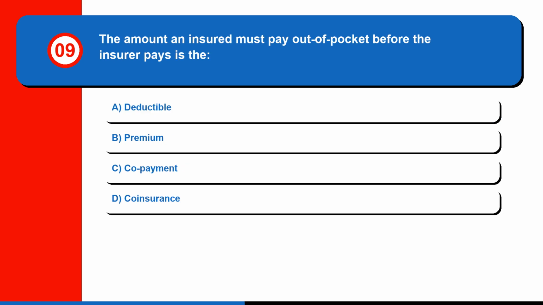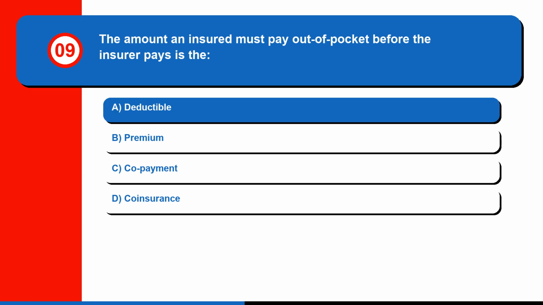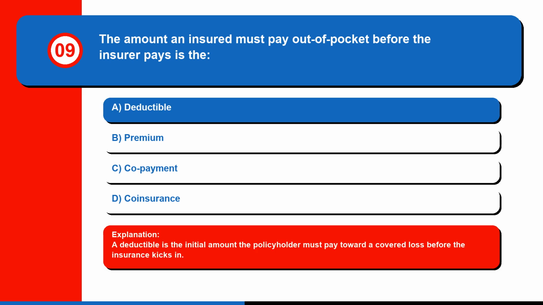Question 9. The amount an insured must pay out of pocket before the insurer pays is the: A. Deductible. B. Premium. C. Copayment. Or D. Coinsurance. The correct answer is A. Deductible. A deductible is the initial amount the policyholder must pay toward a covered loss before the insurance kicks in.